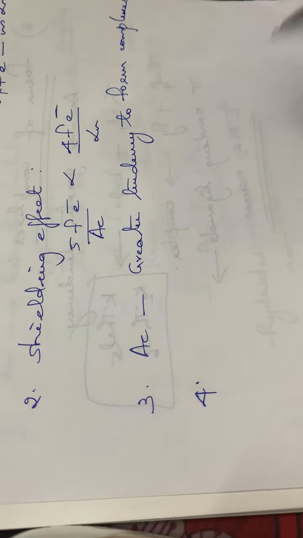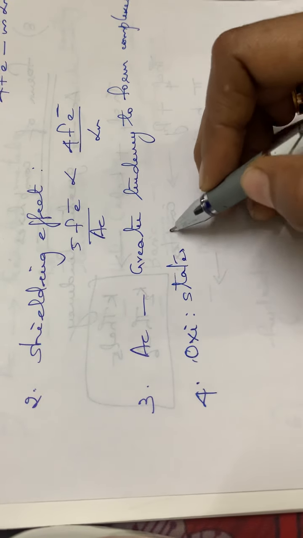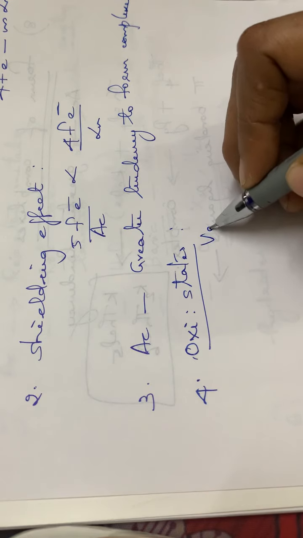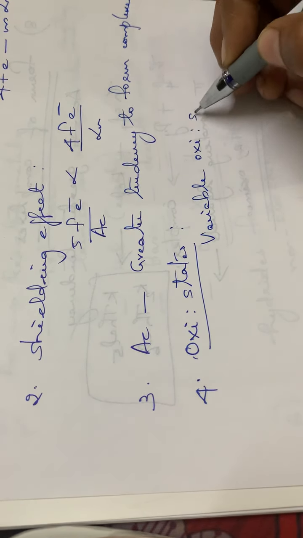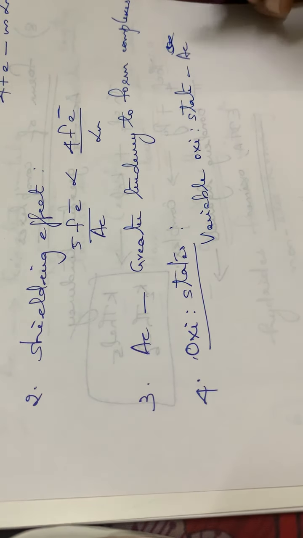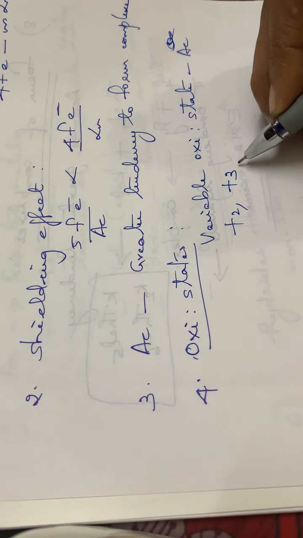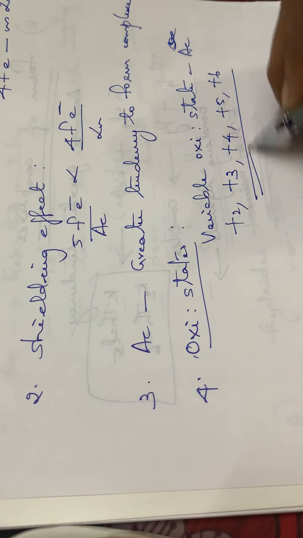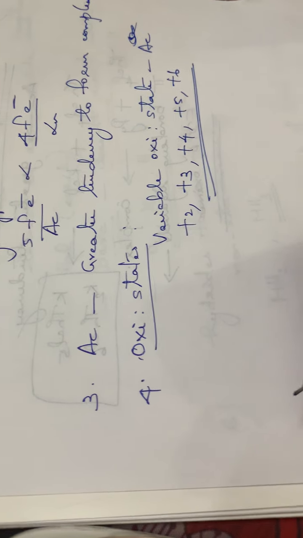Then the fourth point is regarding the oxidation states. Usually lanthanides have a +3 oxidation state, but here actinides will be showing variable oxidation states. That means it has got +2. +2 is rare, but even then +2 is there. +2, +3, +4, +5 and +6 oxidation states will be there for actinides. So that is another difference from lanthanides.